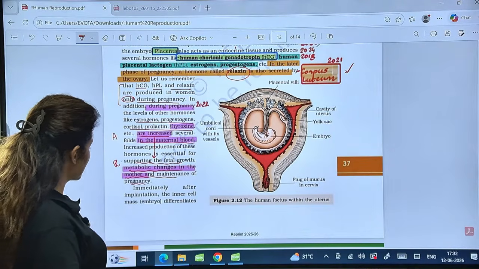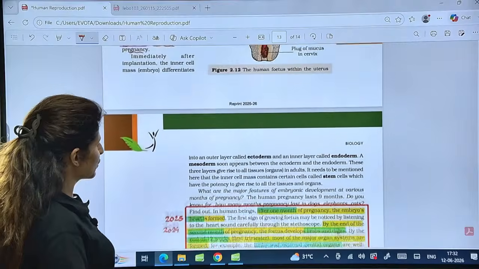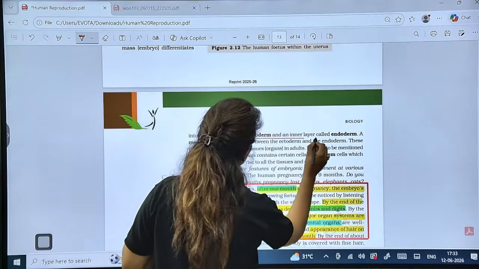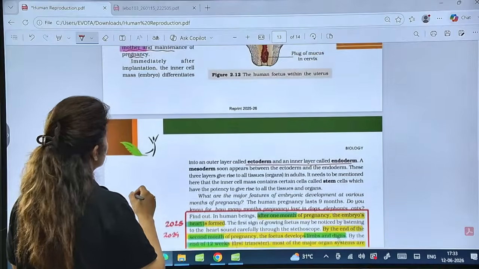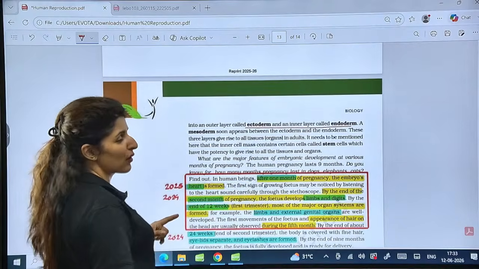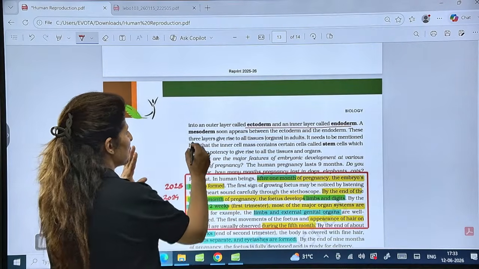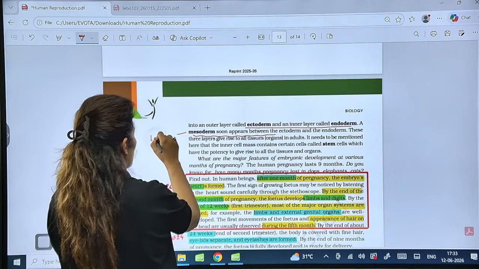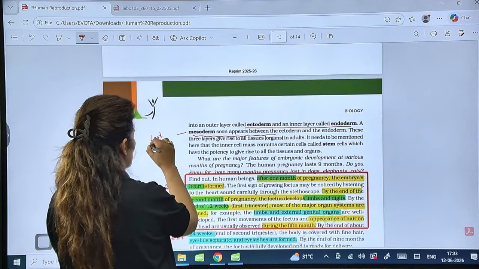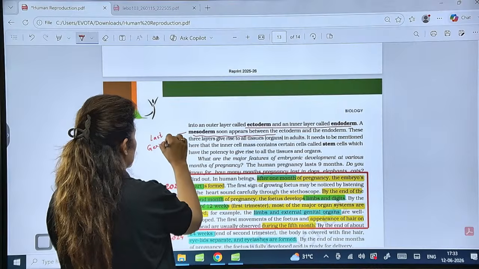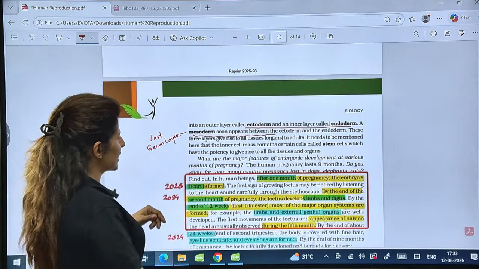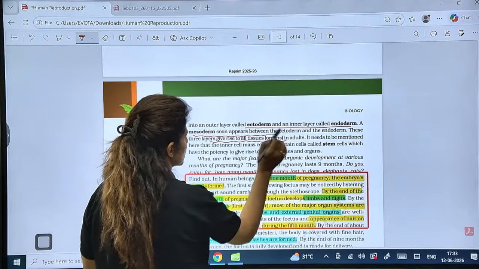Immediately after implantation, the inner cell mass differentiates into the outer layer called ectoderm and the inner called endoderm. So the first two germ layers formed are ectoderm and endoderm. Mesoderm soon appears between them. The last germ layer formed is mesoderm. Is that clear? And these three germ layers will give rise to all the tissues and organs.